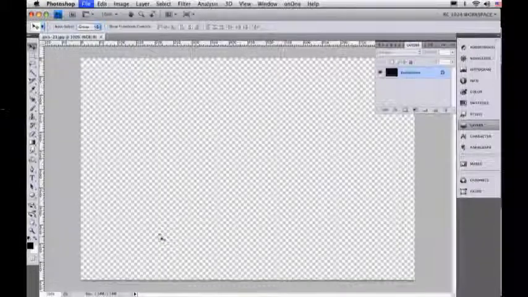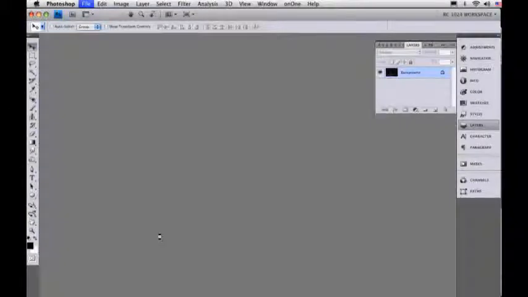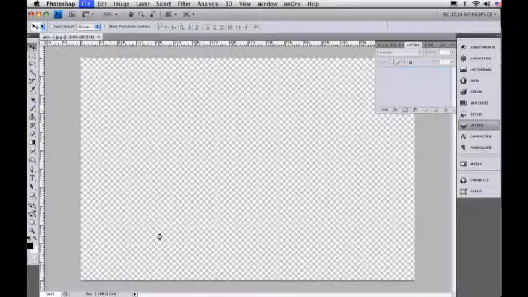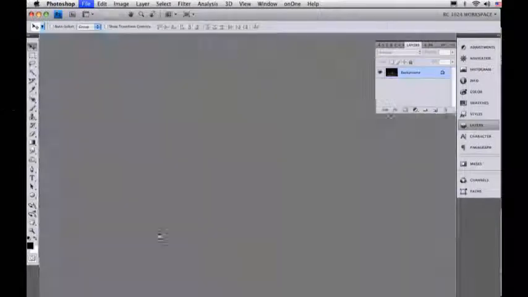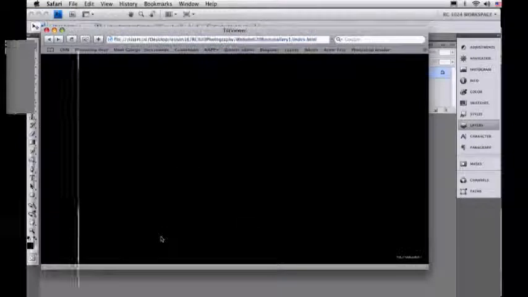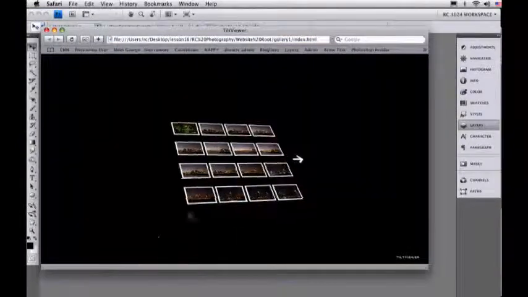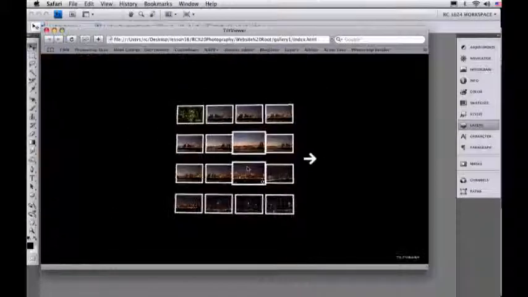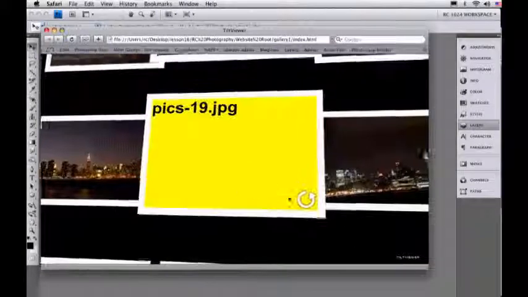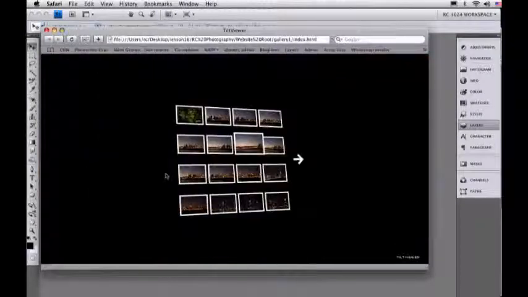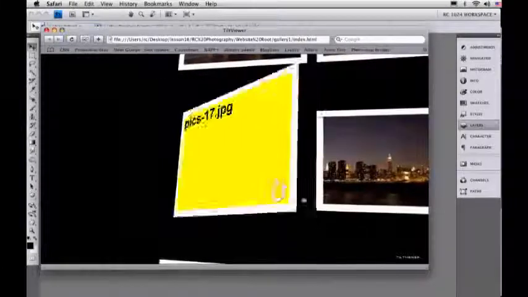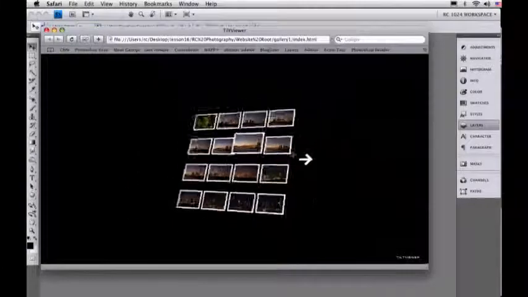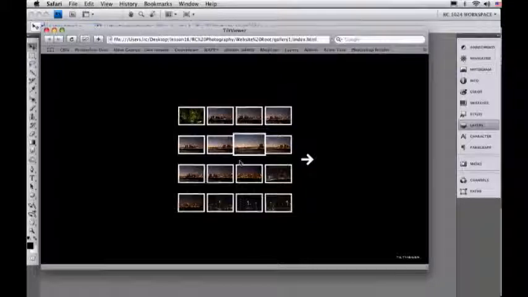That's pretty good. I don't know if you guys can hear that, but I'm going to go ahead and try to turn it up so you can hear it. That's pretty cool. That's it. Gallery's up. Oh, look, there's a page 2. And moving your cursor around. Good. I like it. I like it a lot. So this is Tiltviewer.